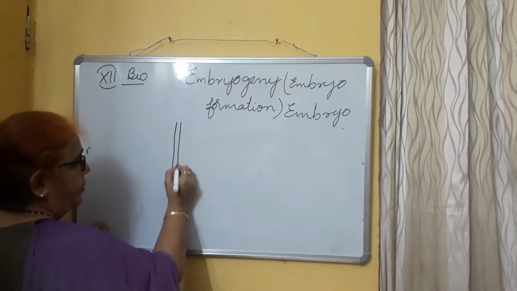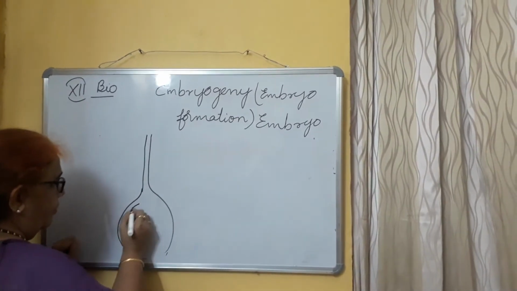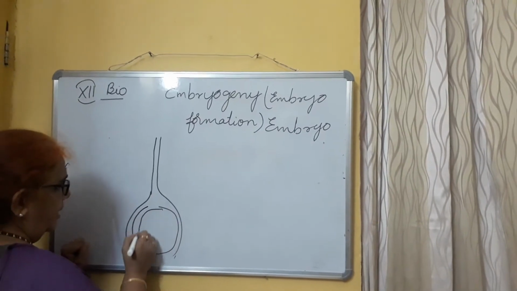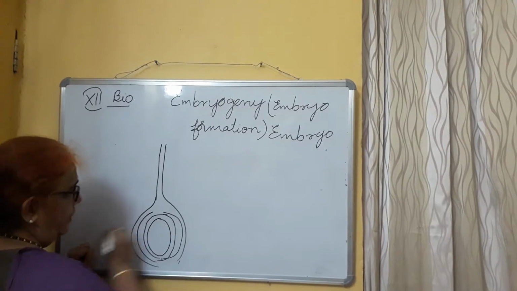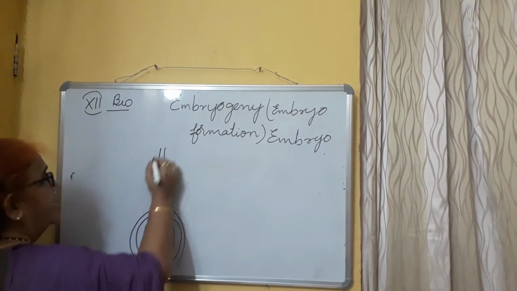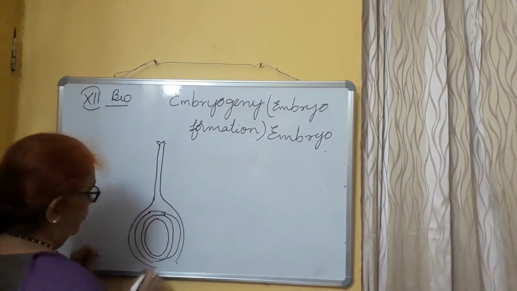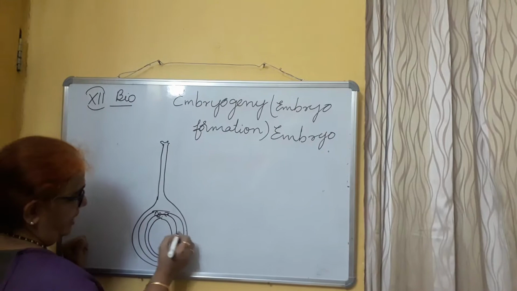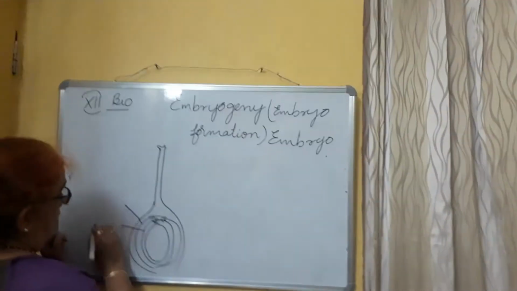Last time also I showed you this diagram. This is the female gametophyte, the ovary and ovary walls, and inside that the ovule, the embryo sac. This is the pistil. Fertilization has taken place after the nucellus cells, and these are the ovary walls.